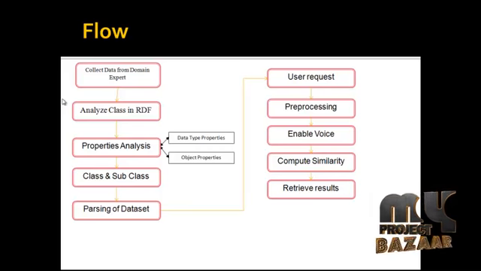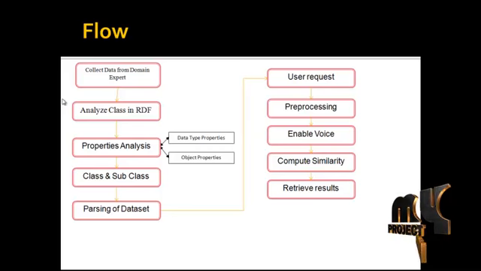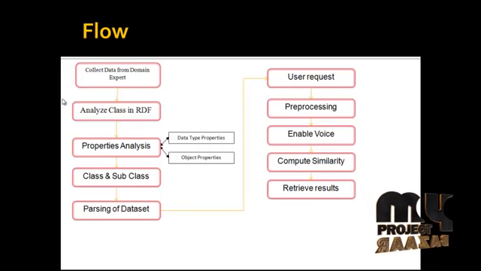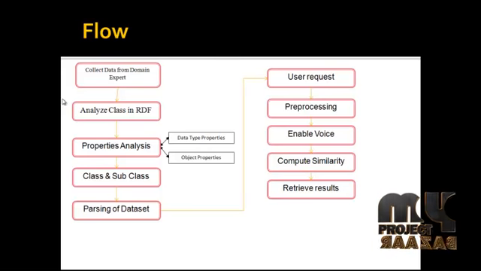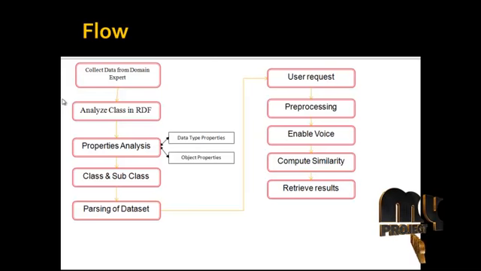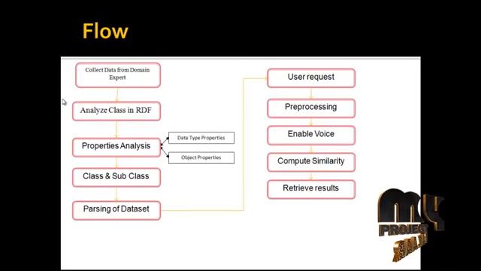Next, we are going to see the flow of this process. In this process, first we need to collect the data from domain experts. It will create the ontology search engine. After that collection of ontologies, we have to analyze the audio files for predicting the major classes. After predicting the classes in the ontology file, next we are going to predict the properties of the ontologies.